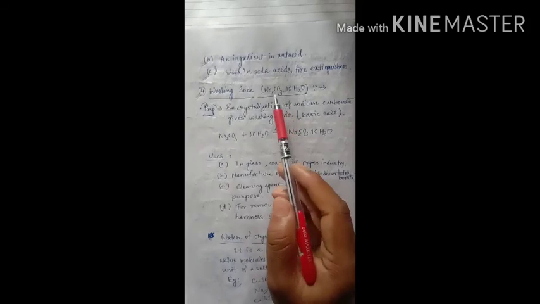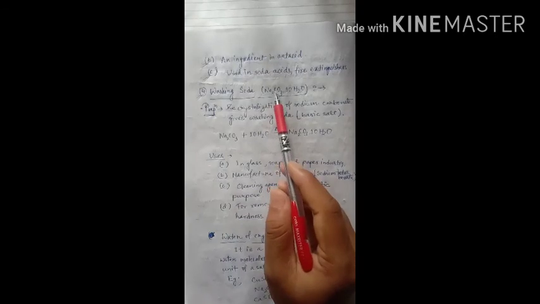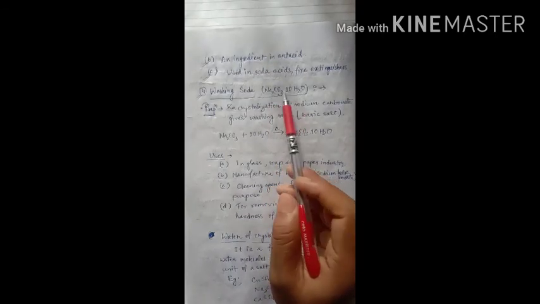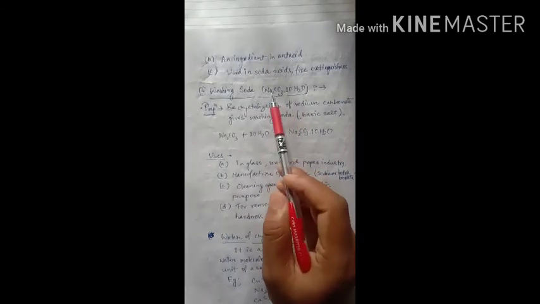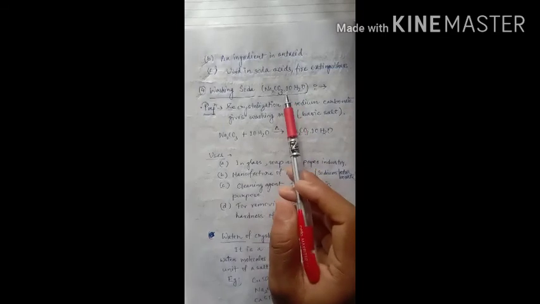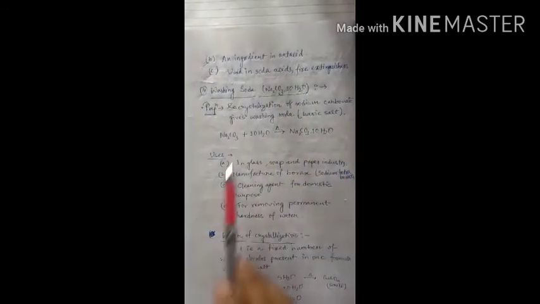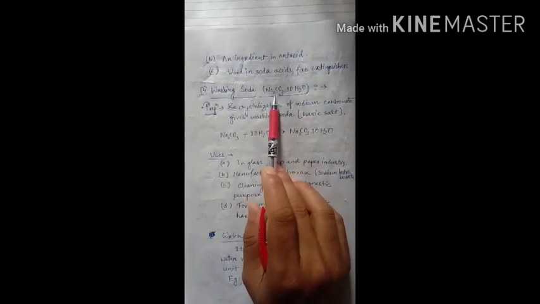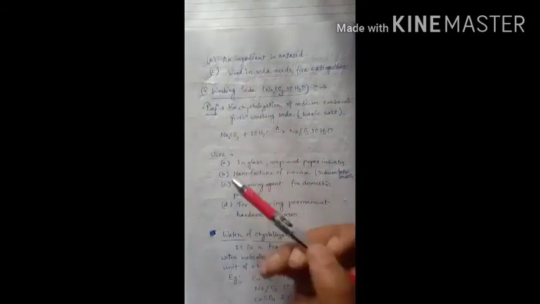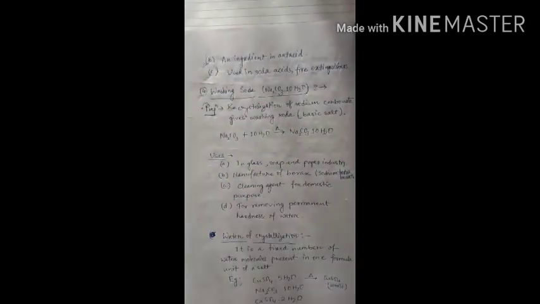So that means when we are heating washing soda, it will release water and only this part will remain. Okay, so 10H2O does not mean it is in liquid state. That means the water molecules are present in this compound in crystallized form. So we will discuss the crystallization of water molecules in different compounds.